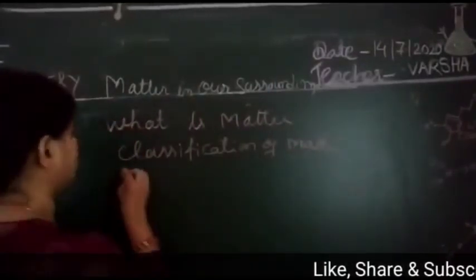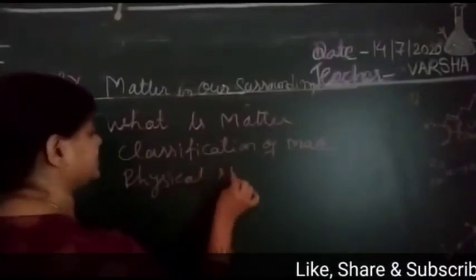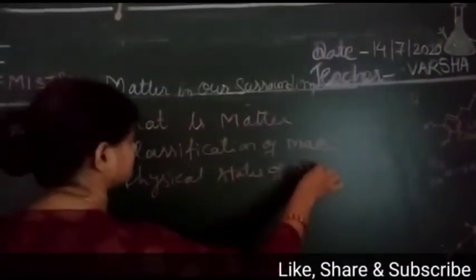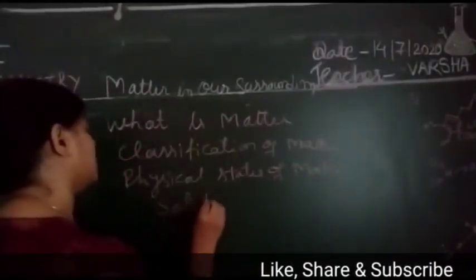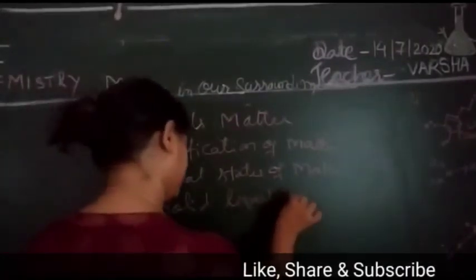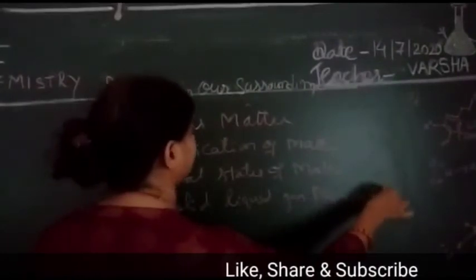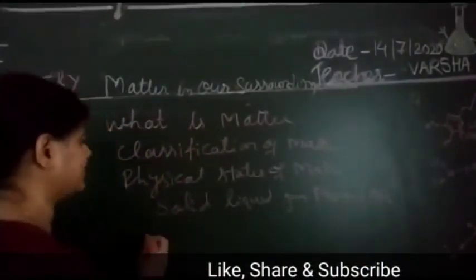Then we discussed the physical states of matter in detail, that is solid, liquid, gas, plasma and BEC.